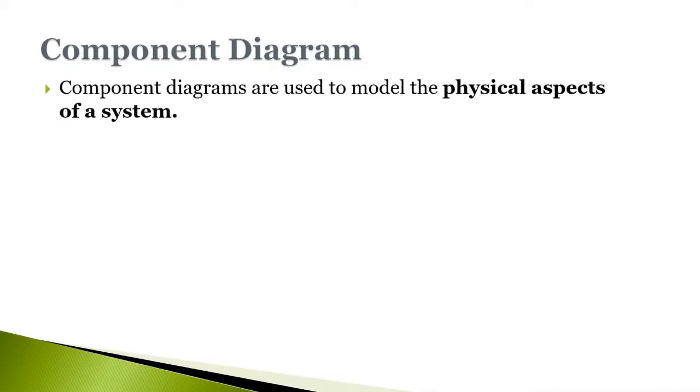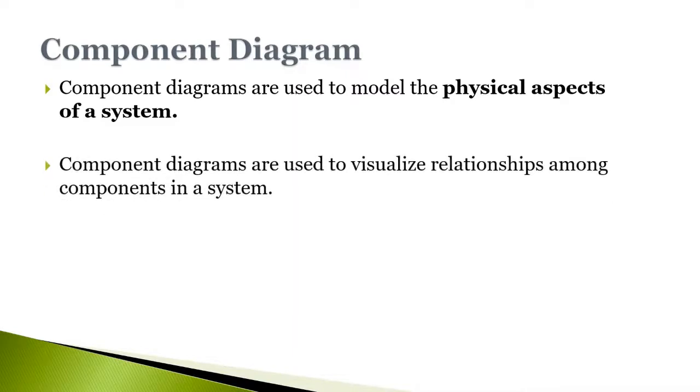Component diagrams are used to model the physical aspects of the system. Now the question is, what are these physical aspects? Physical aspects are the elements such as executables, libraries, files, documents which reside in the node. Component diagrams are used to visualize the relationships among the components in the system.